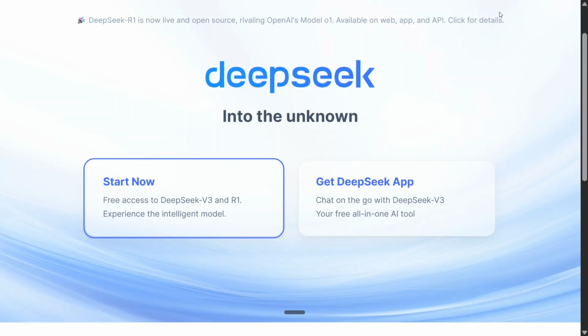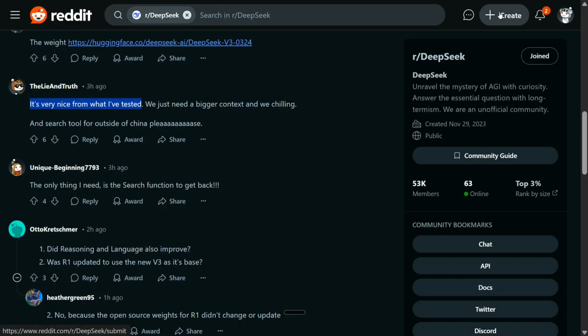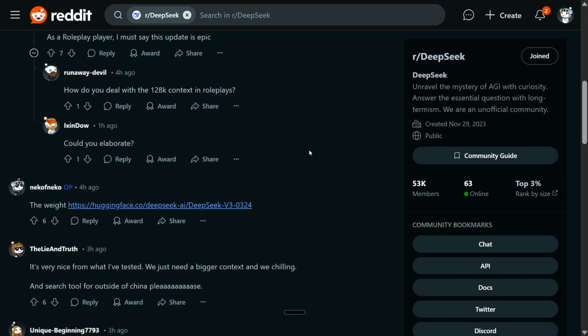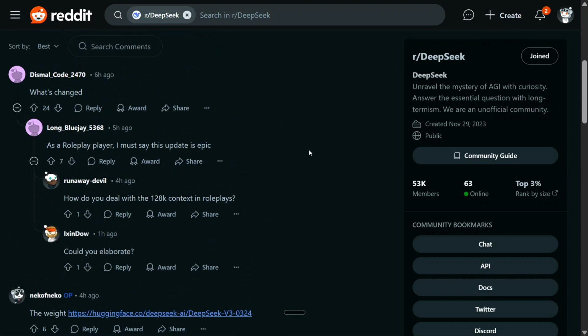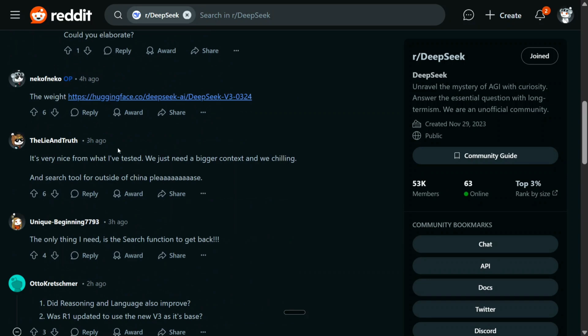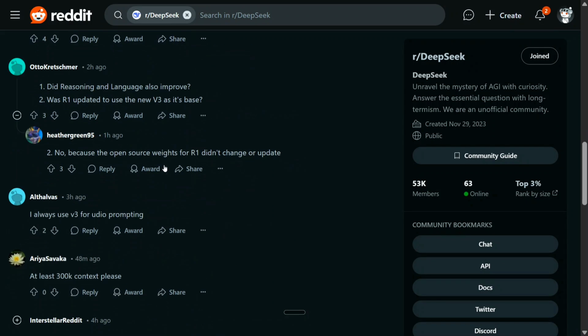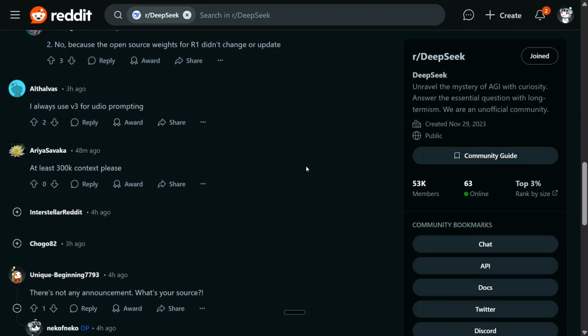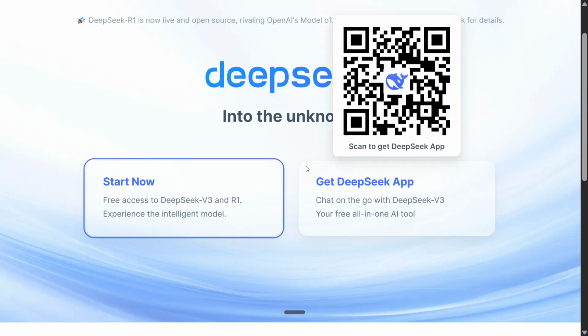So before we jump on to test the model, I was just going through the DeepSeek subreddit where I was trying to understand what are its key features, because the team has released just nothing, no benchmarks, no specifications, and now people are figuring out how good the model is. So some of them are saying it is great with role playing. It is also said that it is very nice to use, and I was also reading somewhere that it is great with coding tasks alongside mathematics. So let's try out the model now.